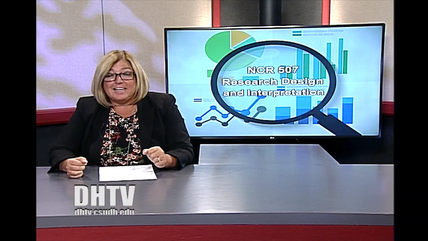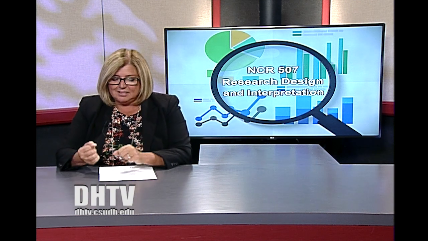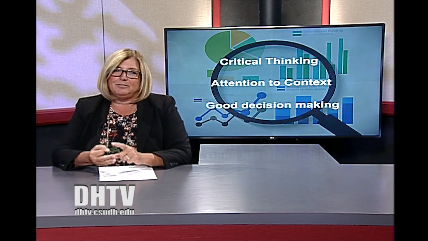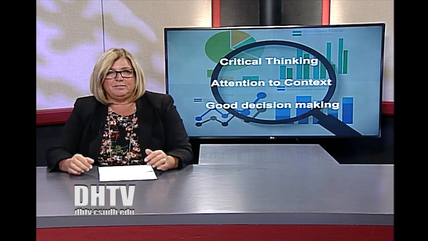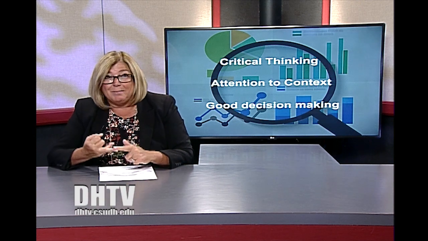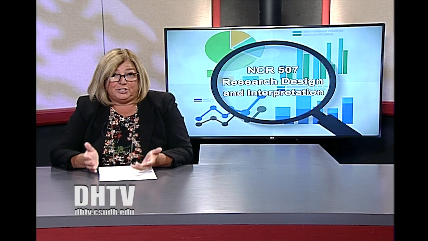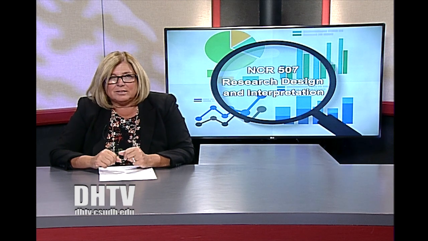As we've seen from Susan Etlinger, that good analysis of big data is very important. And it means that we have to be good at critical thinking, we have to pay attention to context, and we also have to make good decisions. And as we keep all of that in mind, we can think back through the topics that we've talked about today, this idea about measurement in general, the idea of why we measure things, and also the idea that you and I need to really think about our improvement of the human condition as our guiding principle for when we conduct research. And so as we close the show today, we should leave with the sense that it's not really about the numbers. It's really about critical thinking.